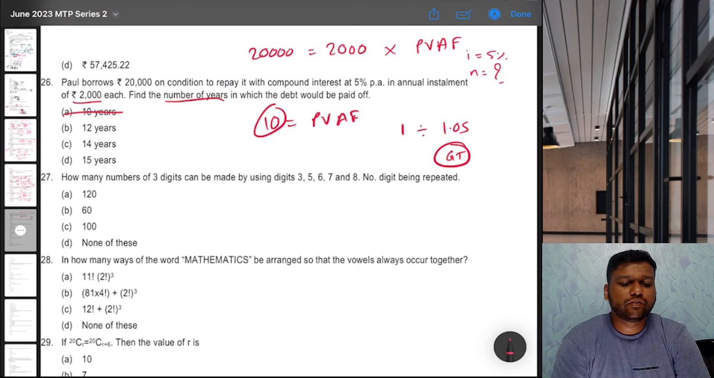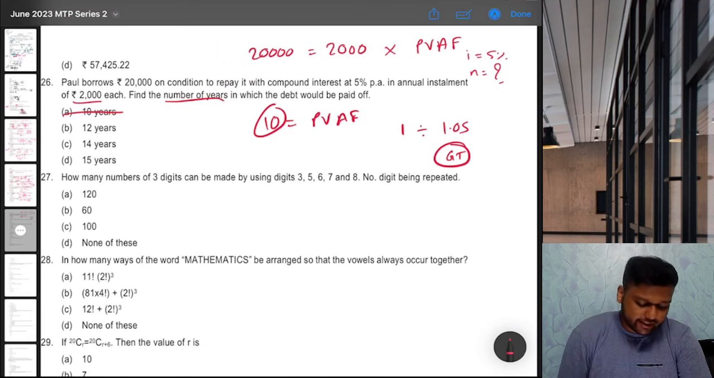We want 10. 1 divided by 1.05, then equal to 12 times, 1, 2, 3, 4, 5, 6, 7, 8, 9, 10, 11, 12. When you press GT, you get 8.86, so not correct.